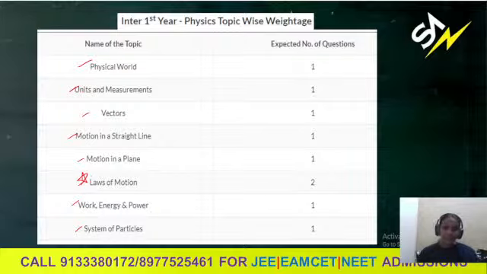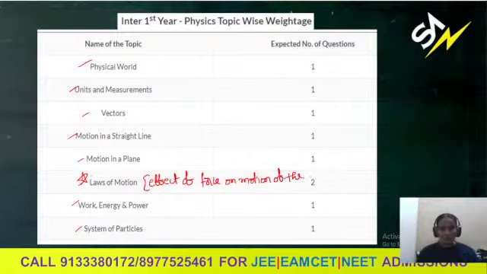We have important applications in this, the effect of forces on the motion of the object. There are a lot of applications to find the required force in different situations. So only from this chapter, 2 questions.